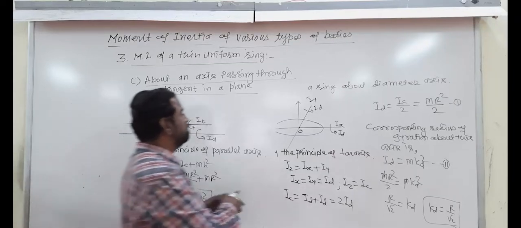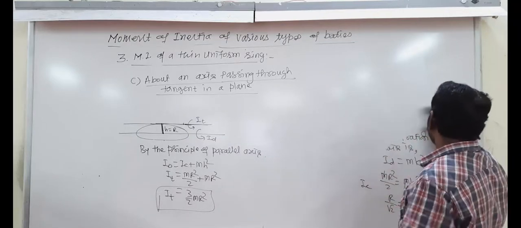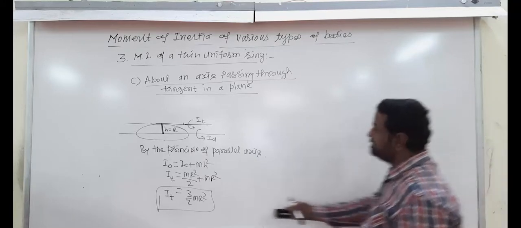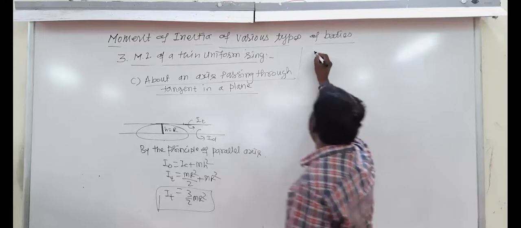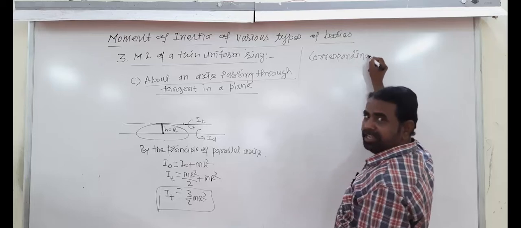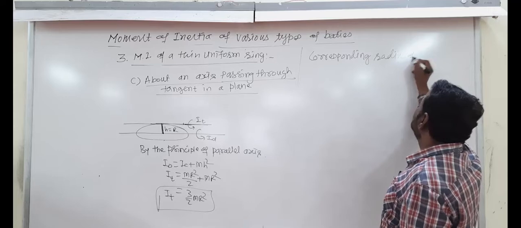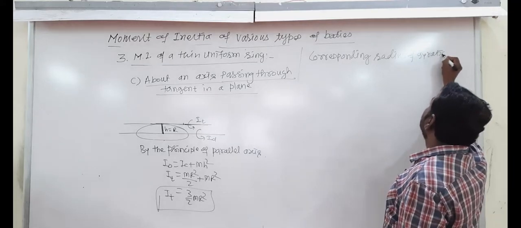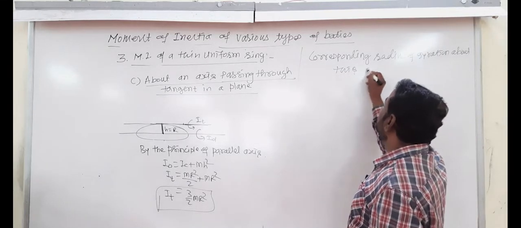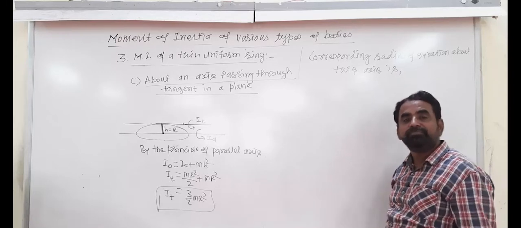And the corresponding radius of gyration about this axis of rotation, tell me, what is the formula?